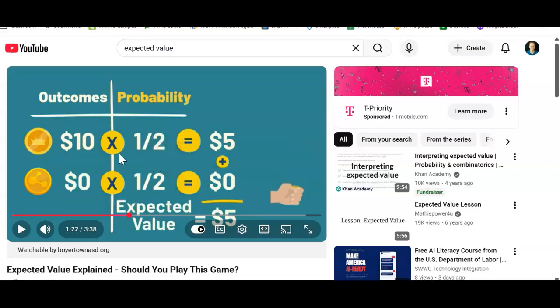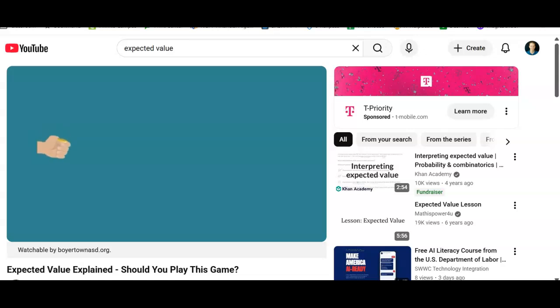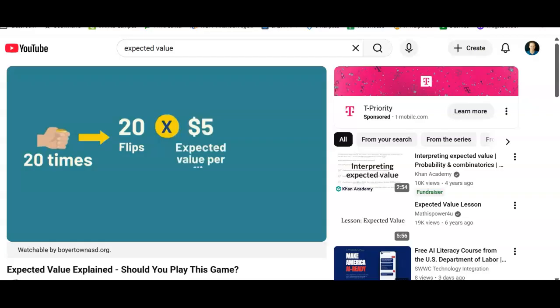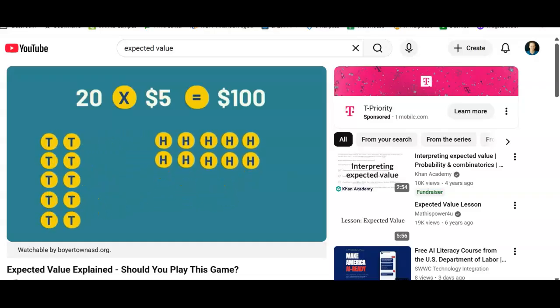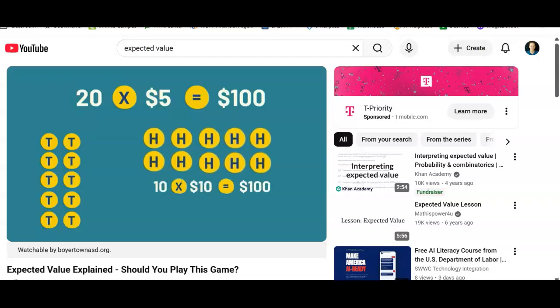Now notice you can't ever get $5 on a single flip. This is an average. So over the long run, if you were to continue to play this game over and over again, you would expect an average of a $5 expected value. We can use expected value to estimate the outcomes from playing many times. For example, if we played the coin flip game 20 times, we'd expect to end up with 20 times $5, or $100. This makes sense, right? If we play 20 times, we expect to get heads approximately 10 times, earning $10 for each of those heads.